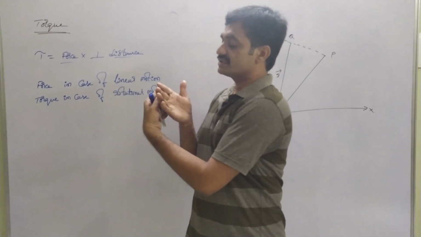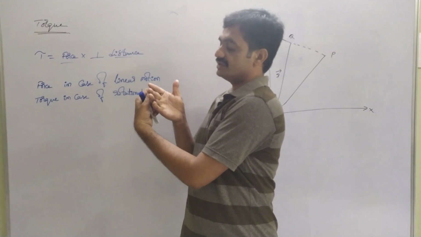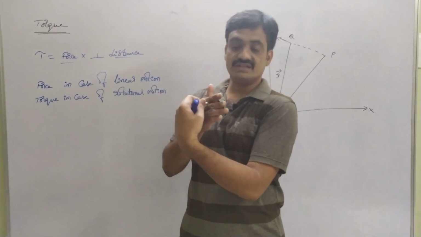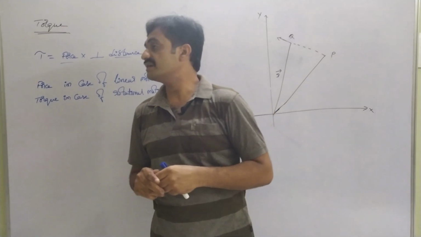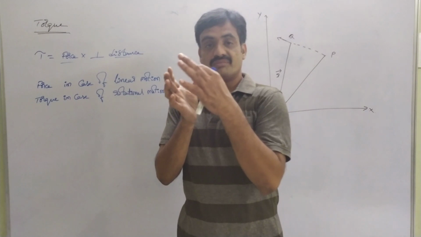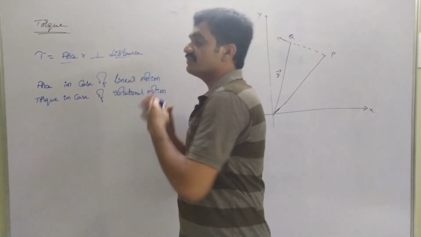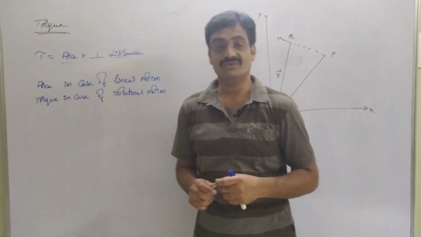Observe that the screw is coming out of the body. So when the force is applied perpendicular to the motion of the body, the torque is acting on the body.